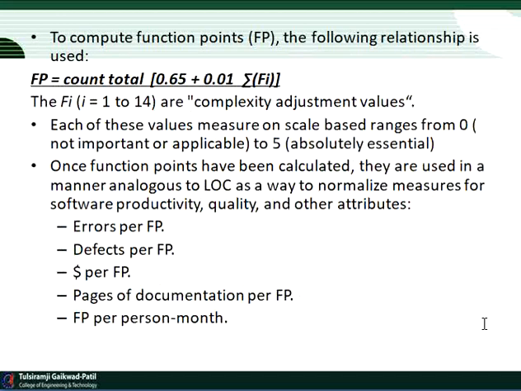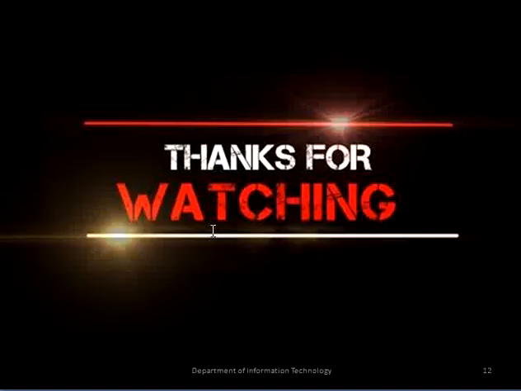So this is the FP count. As we already discussed in the session, we can calculate the total count, or count total, as 0.65 plus 0.01 times the summation of fi. This is the total count. So this is all about software measurement.